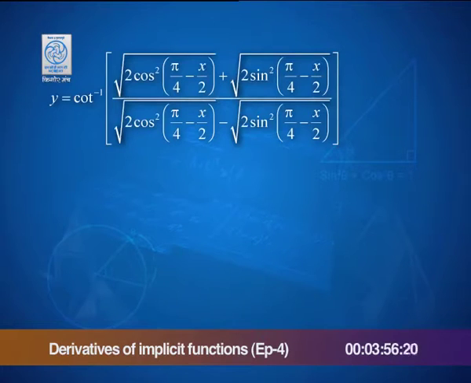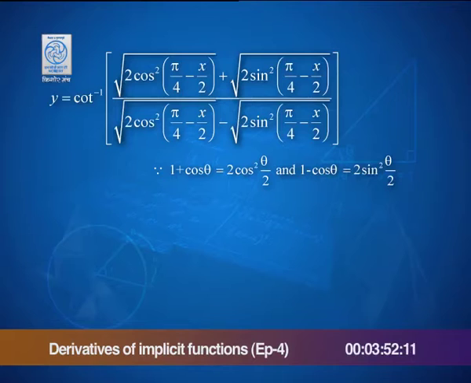Simply because 1 plus cos theta is 2 cos squared theta by 2 and 1 minus cos theta is 2 sin squared theta by 2. Therefore, 1 plus cos of pi by 2 minus x simplifies to 2 cos squared of (pi by 4 minus x by 2), and 1 minus cos simplifies to 2 sin squared of (pi by 4 minus x by 2).